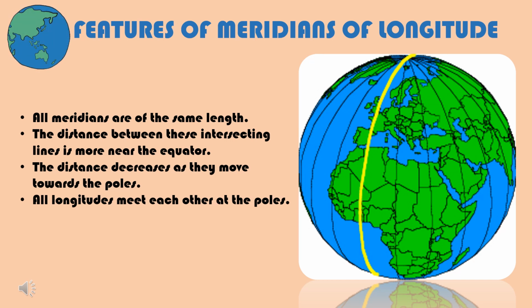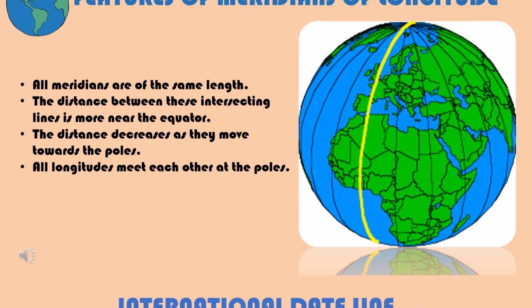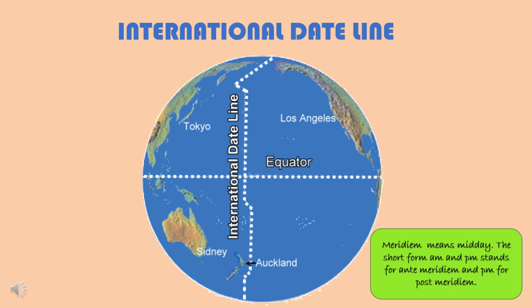There are 180 meridians in the Eastern Hemisphere and 180 meridians in the Western Hemisphere, which makes it 360 meridians in all. All the meridians are of the same length. The last meridian of 180 degree east and 180 degree west form the same line known as the International Date Line.